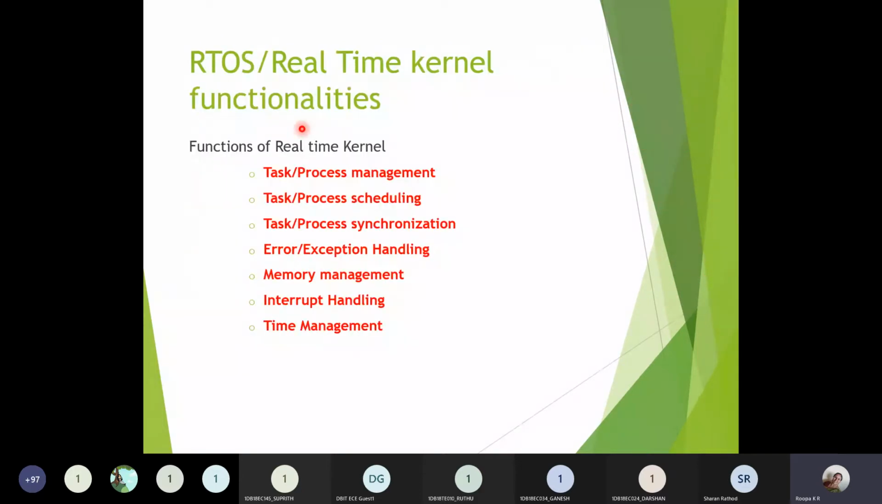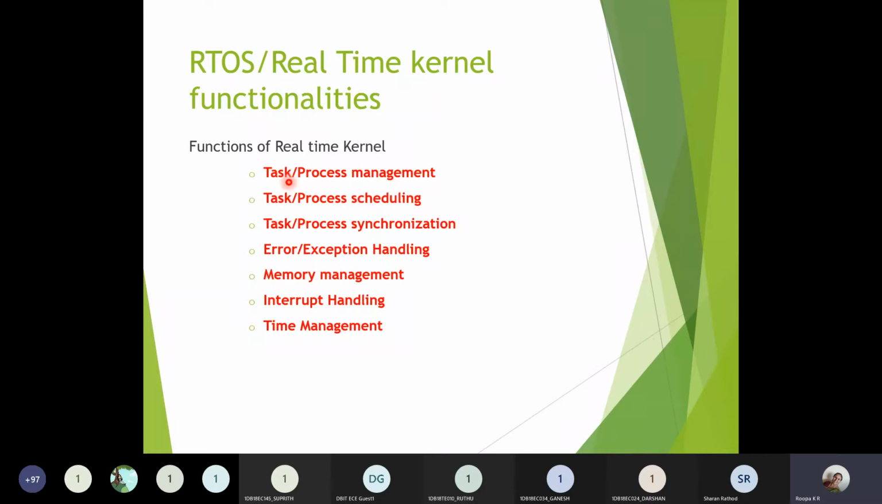So next we'll see what the different functionalities are. As I told you, an operating system is also called a kernel. We have seen that in the first and foremost slide. So RTOS can also be called a real-time kernel. What are the different functionalities? See here, 1, 2, 3, 4. We have 7 different functionalities of this real-time kernel. We are going to see one after the other.